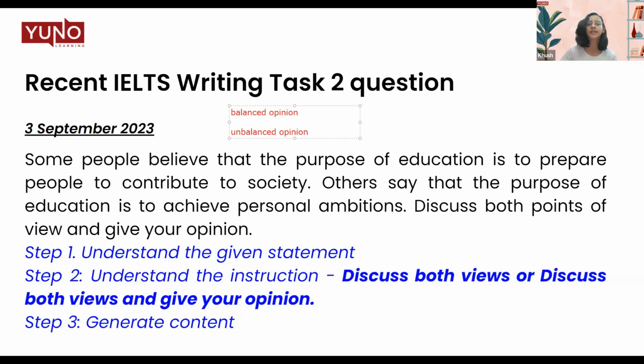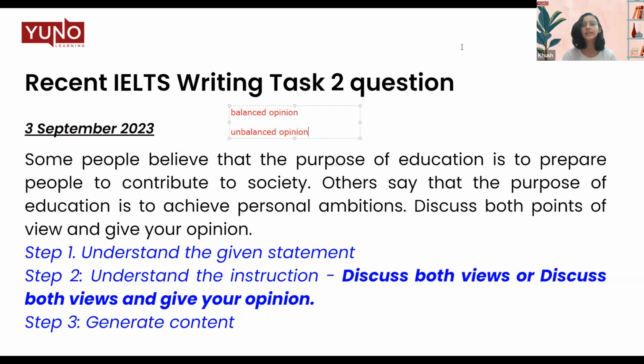As it is clear from the name itself, when you're talking about one side, when you prefer one side over the other, let's say you clearly think the purpose of education is to contribute to the society, that is an unbalanced opinion or a one-sided opinion. That means you are completely siding your opinion with one side of the argument. When that is the case, we can add our opinion with the paragraph that discusses that particular school of thought.